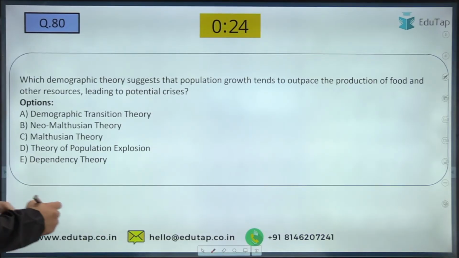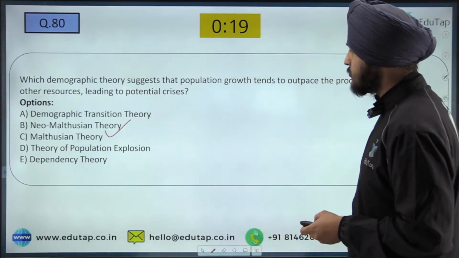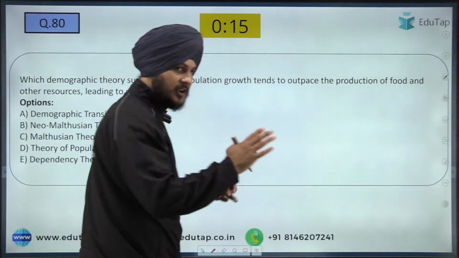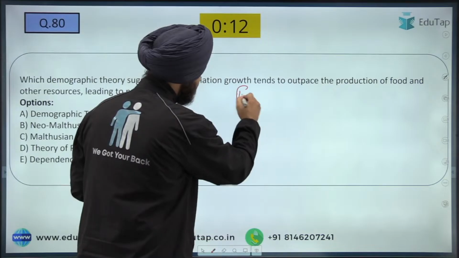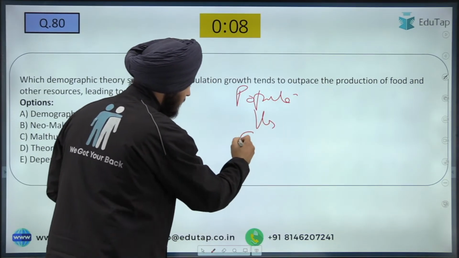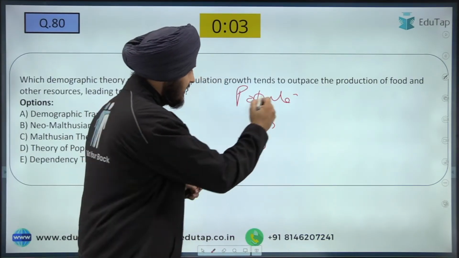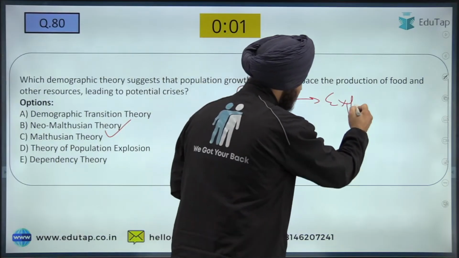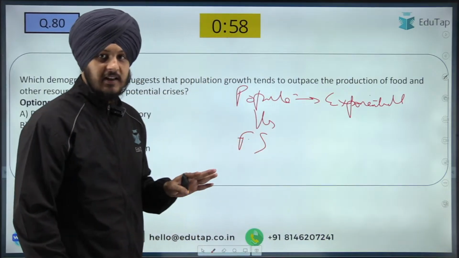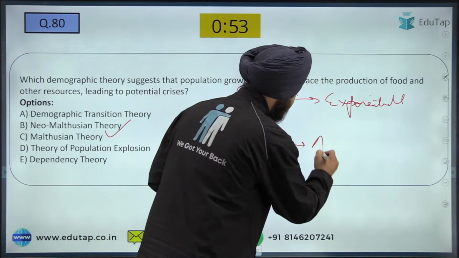Yes. So the answer to this question, as many of you are writing, is going to be the C option. So what happens in case of Malthusian theory? Basically, Malthusian theory says that it shows the contradiction between the population versus the food supply. Fine. So it says that the population of a country grows exponentially, whereas the food supply of that country grows arithmetically.